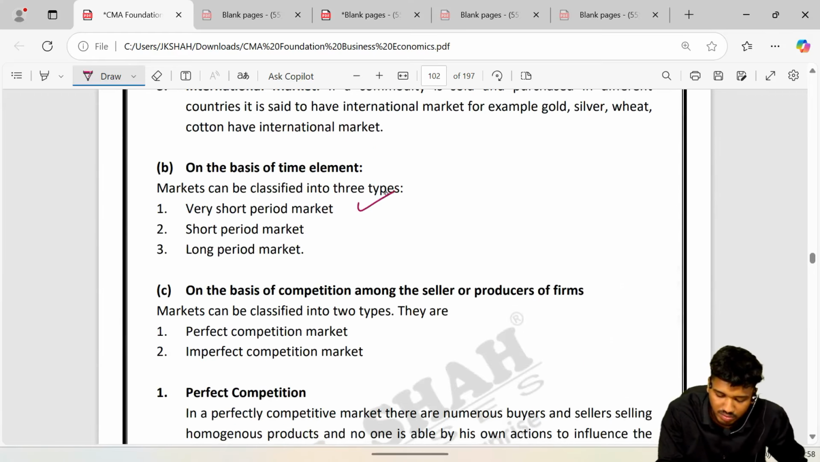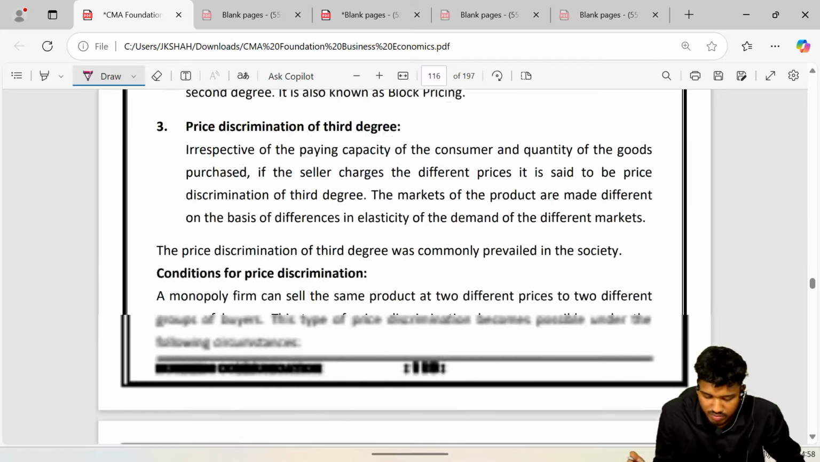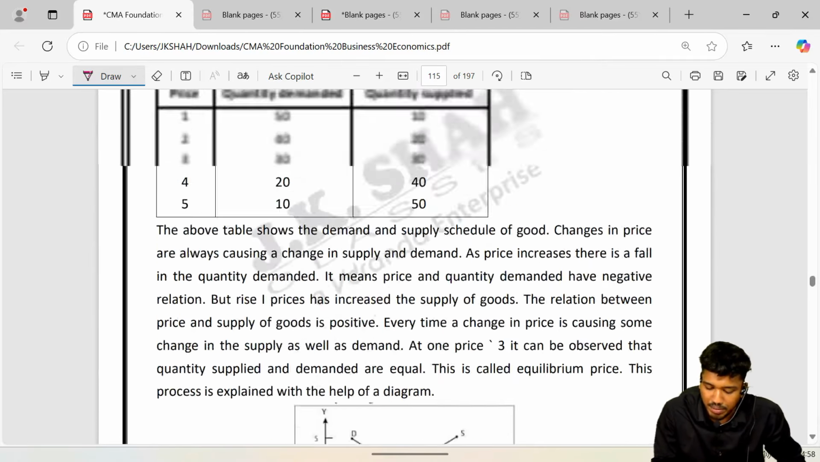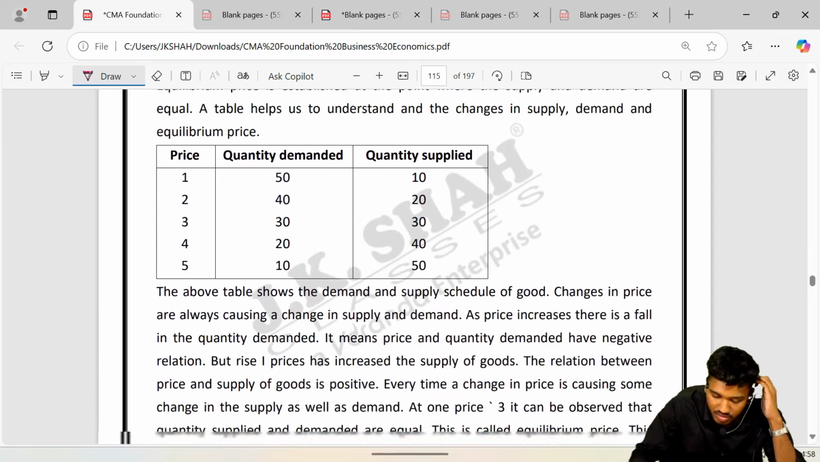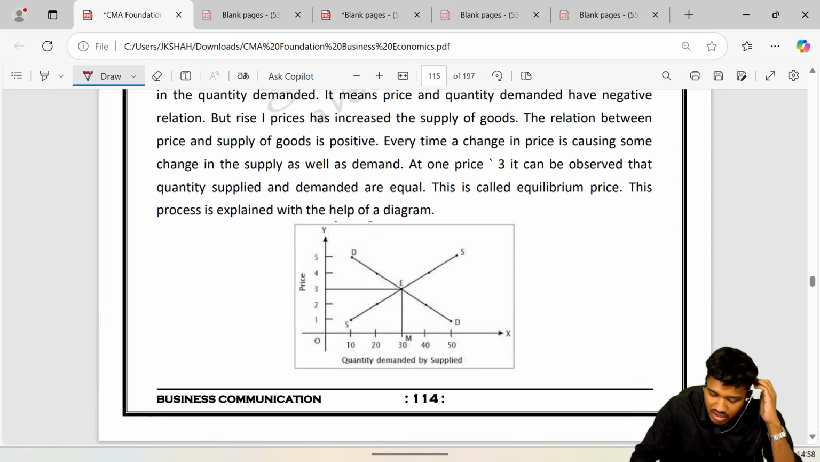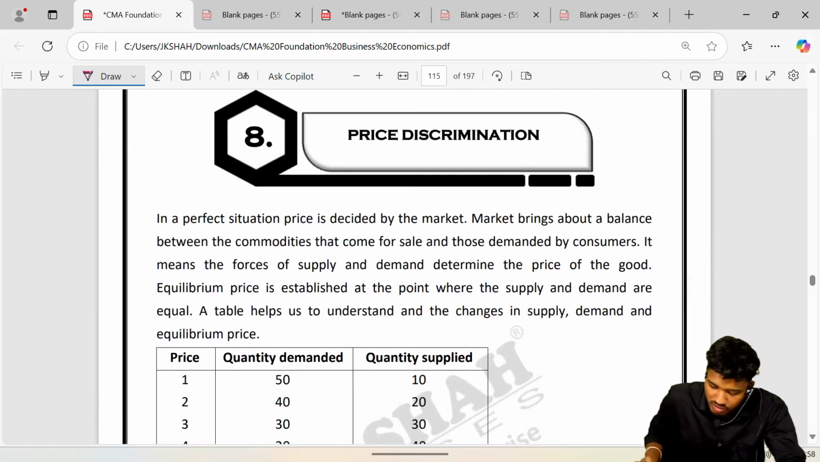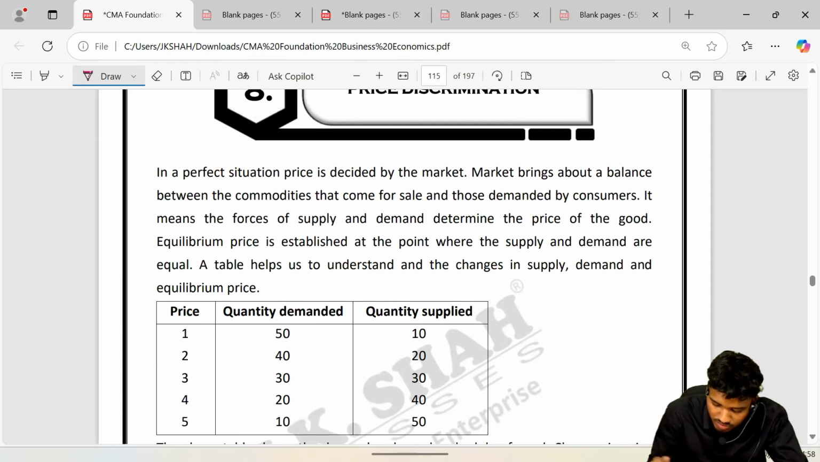Then it was very short period, perfect competition and imperfect competition. Then we did everything with regard to that. Now we will move to something called price discrimination. Guys, what is price discrimination? There is a diagram which shows the perfect market situation. I'll show you first price determination under perfect competition. We'll do that also.